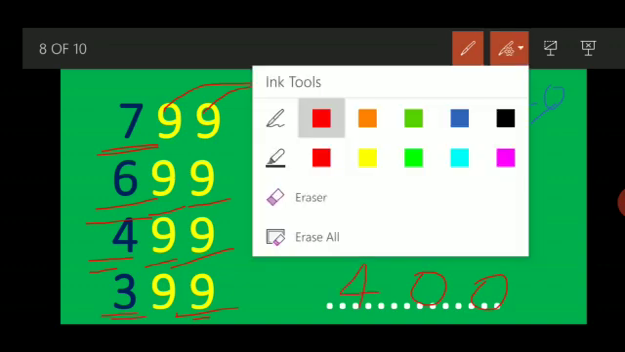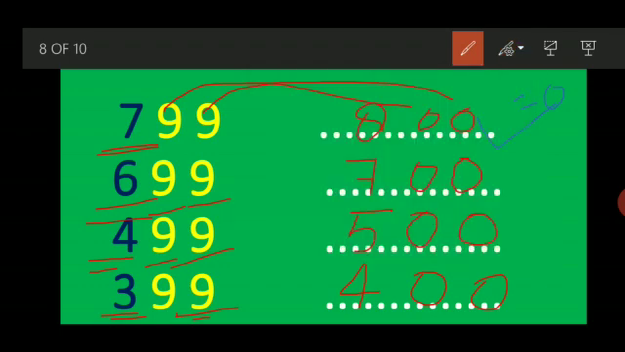So now let's check our answer. What should be the answer? 699. After that, 700. After 499, 500. After 399, 400. Got it? Is there any problem? No need to learn any number. Just go to the concept. It is very easy. Practice 4-5 times in your copy.